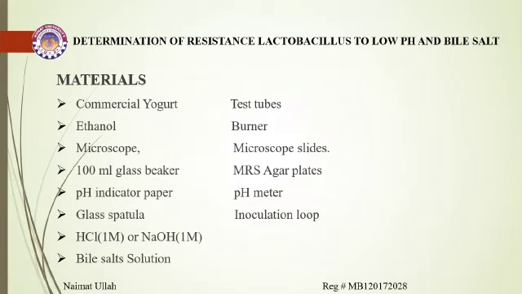Material. For the determination of resistance of Lactobacillus to low pH and bile salt, we will use the following materials: commercial yogurt, ethanol, microscope, 10 ml glass beaker, 100 ml glass beaker, pH indicator paper, glass spatula, 1 molar HCl or 1 molar NaOH, bile salt solution, test tube, burner, microscope slide, MRS agar plates, pH meter, inoculation loop.